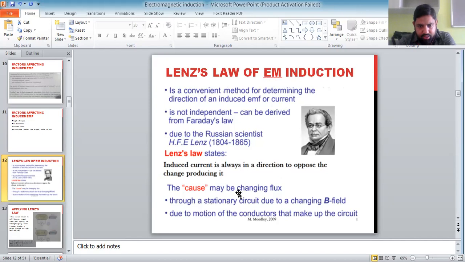Okay, so here are some details for Lenz's law. Induced current is always in such a direction that it opposes the change producing it. I was using the terminology incoming, but it's not essential that it's incoming. The magnet may be moving away, but we can name it the change producing. So induced current is always in such a direction as to oppose the change producing it.